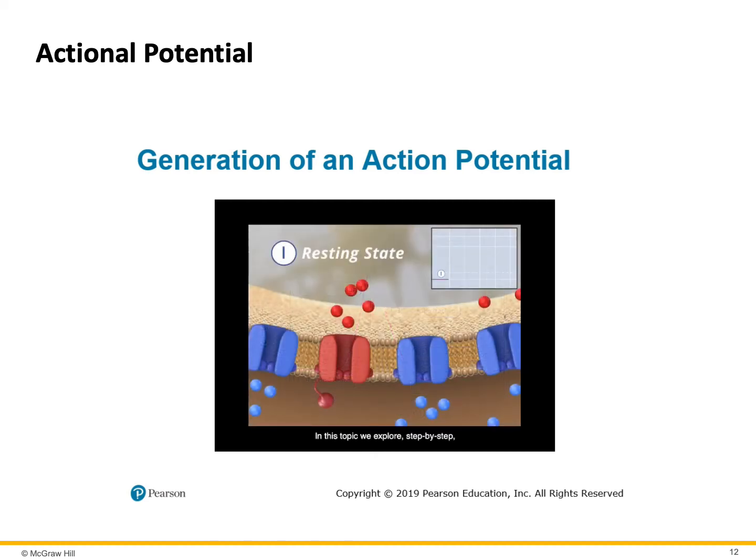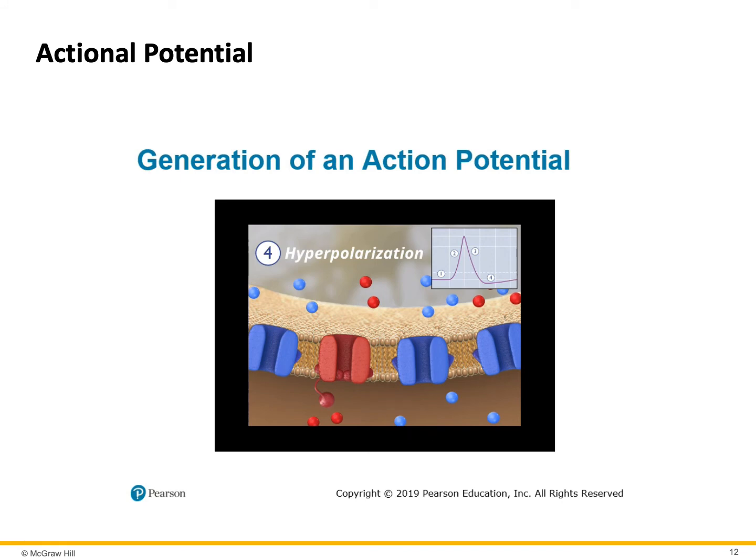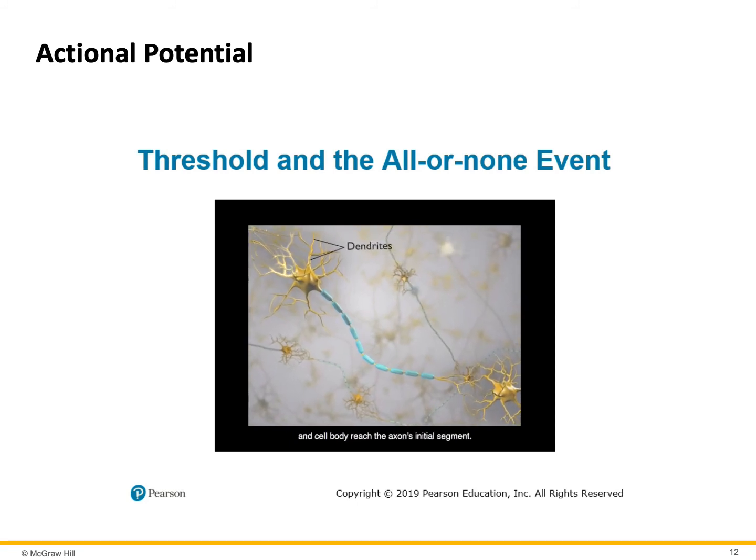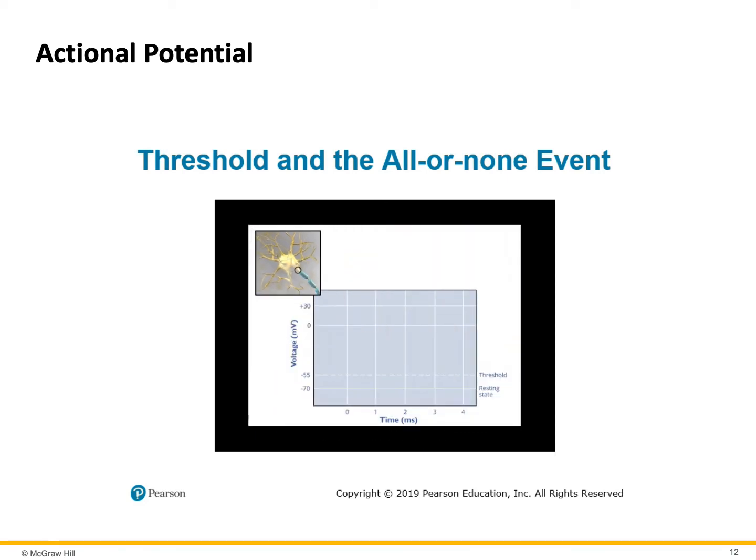In this topic, we explore, step by step, the events that occur as an action potential is generated in the axon's initial segment. The action potential begins when local signals originating from the dendrites and cell body reach the axon's initial segment. These local signals, also called graded potentials, are very different from action potentials in that they are short-lived and their magnitude decreases with distance. However, when their magnitude is great enough, they produce currents that spread all the way to the initial segment.